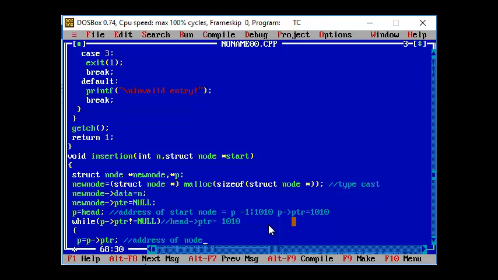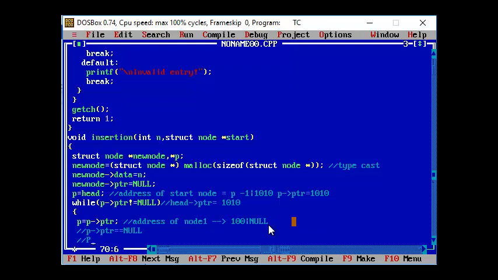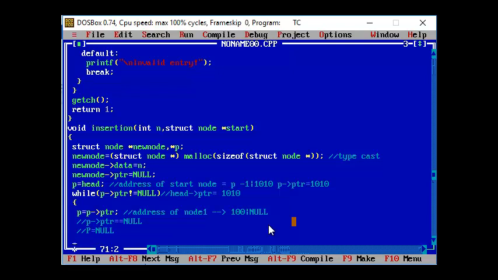Node 1 is visited, and in that address we have the data 100 followed by the address of the next node, that is null. Remember, P's pointer is referring to the value null. So now P will have the value equal to null. I just finish off this condition.